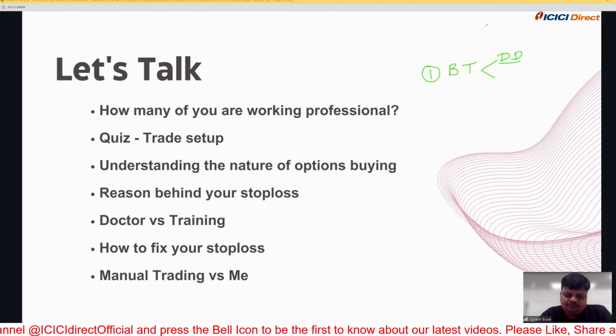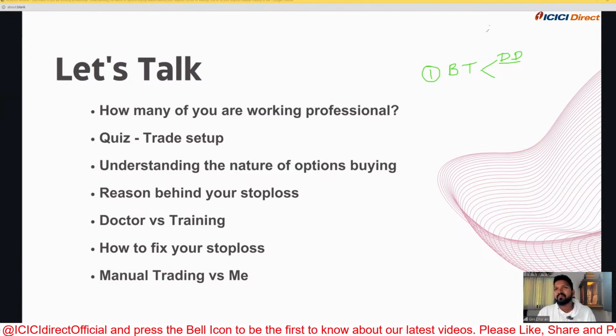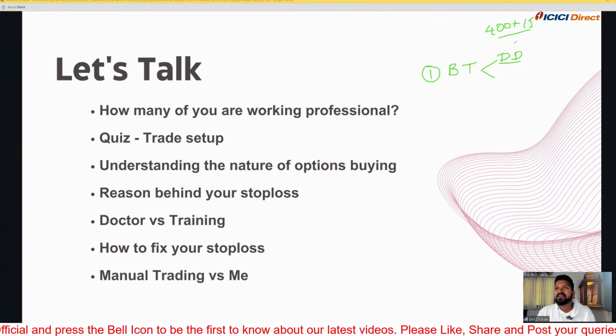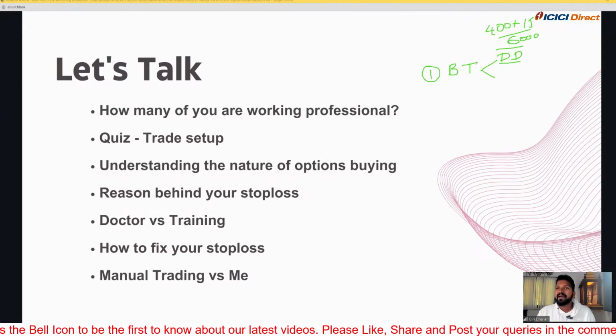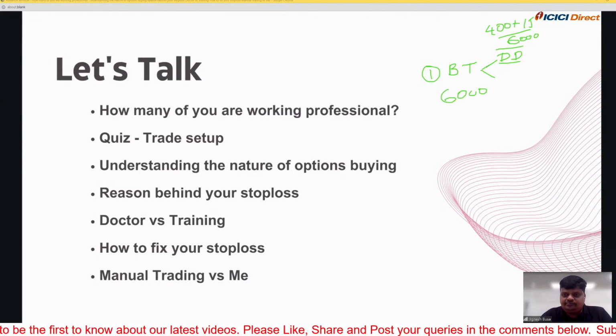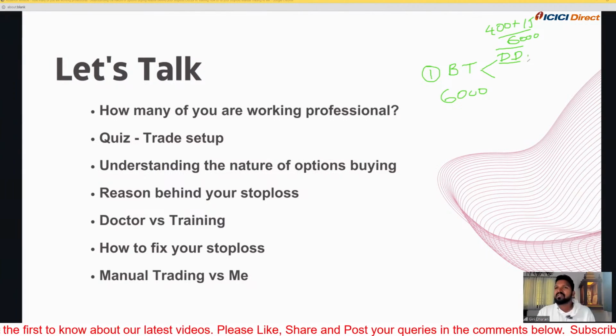If I take a trade where I put 400 rupees of premium, in Bank Nifty with a 15 lot size that is going to be 6,000 rupees. People will first backtest it, put 400 rupees premium, meaning 6,000 rupees is the margin required. But that strategy would have had a drawdown of, say, 15,000 rupees.